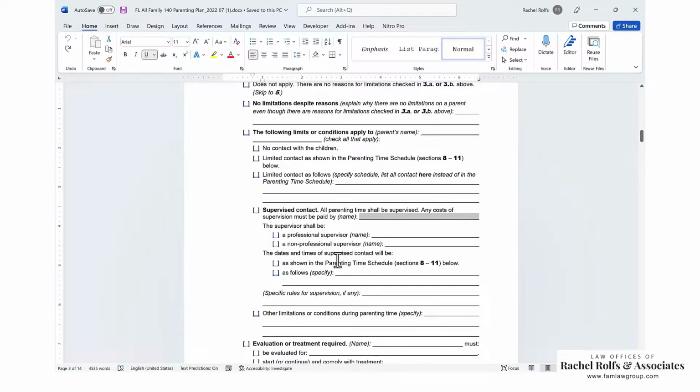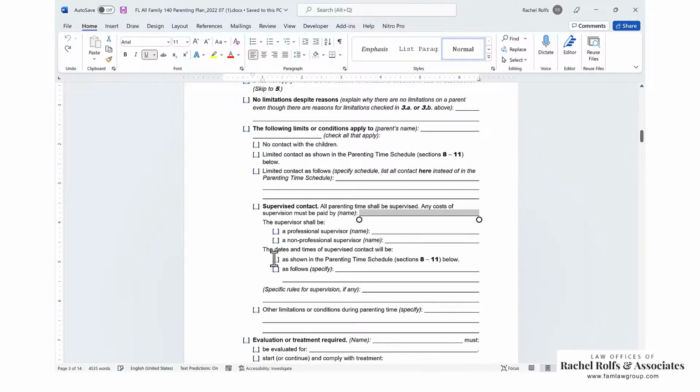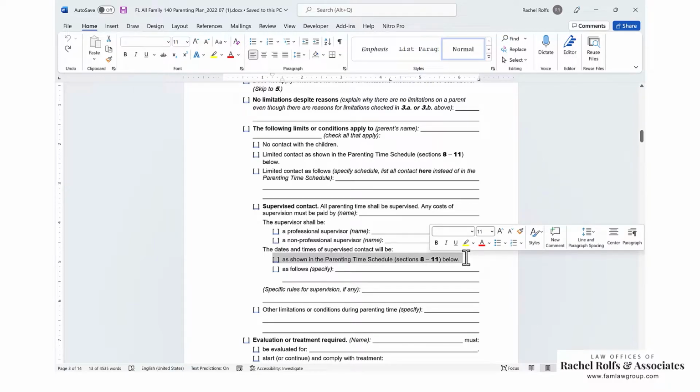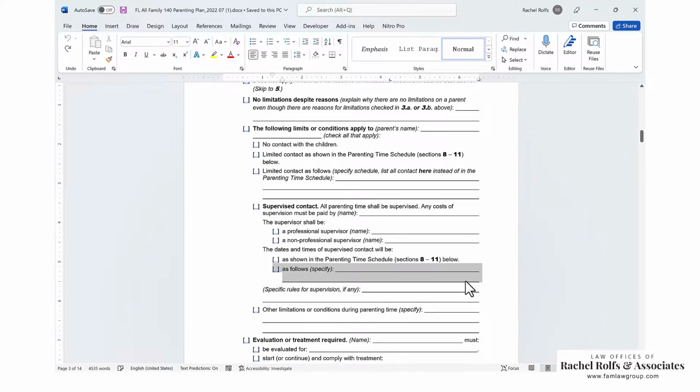Dates and times of supervised contact will be as shown in the parenting time schedule. So this is dates and times of supervised contact. Again, it will be anything that you put in sections 8 through 11 below. So if you put the schedule down there, that means all that contact will be supervised. Or you can say as follows, and you can put in when the visitation will be. This visitation should be the same as this up here. You don't want two different schedules in here. So if you have to list the schedule twice, make sure it's the same.